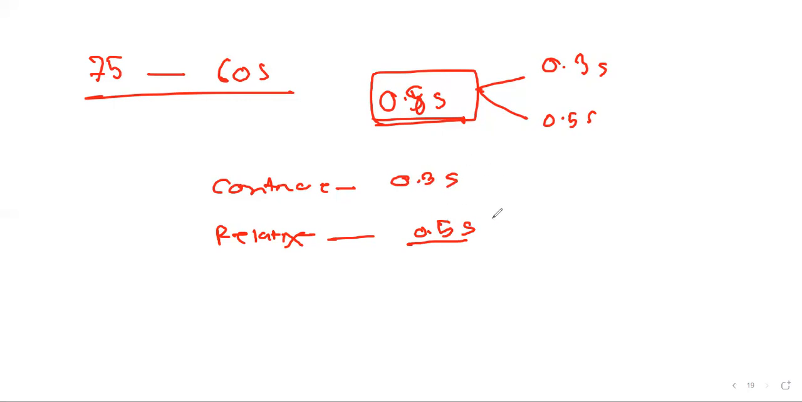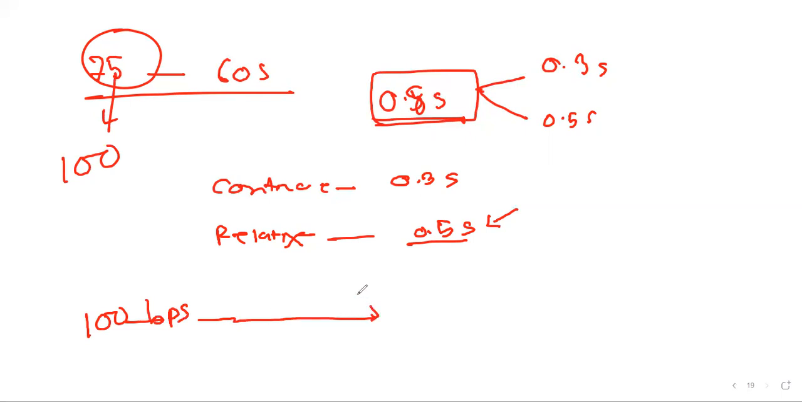So you can see the relaxing time is the greatest if our heart rate is 75 beats per minute. But if we cause our heart rate to increase, suppose we have increased it from 75 to 100 beats per minute, then every cardiac cycle is taking 0.6 seconds. In 0.6 seconds, both contraction and relaxation are occurring together. But what we will see